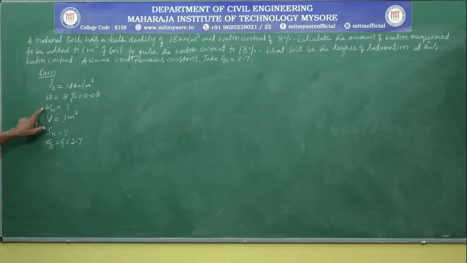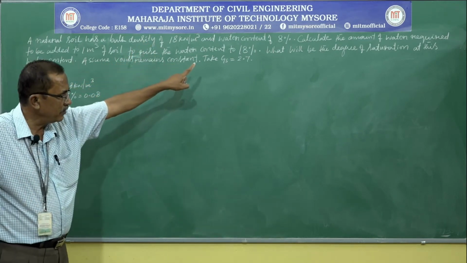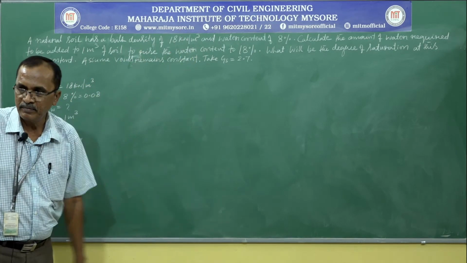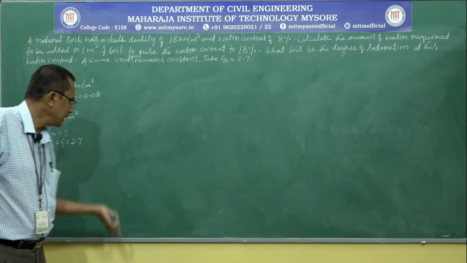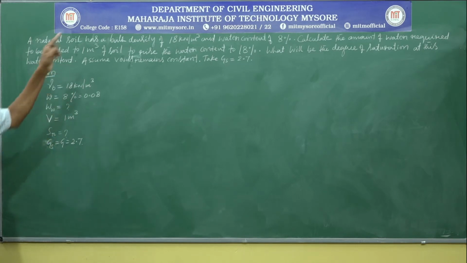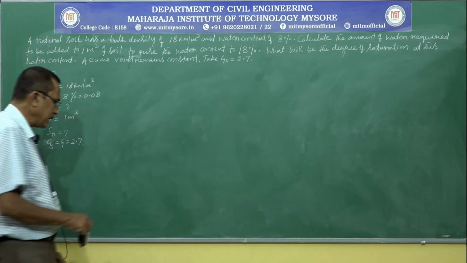So it's required to calculate weight of water required if we intend to raise water content from 8 to 18%, and then the degree of saturation corresponding to this water content. So for that, let us proceed like this.